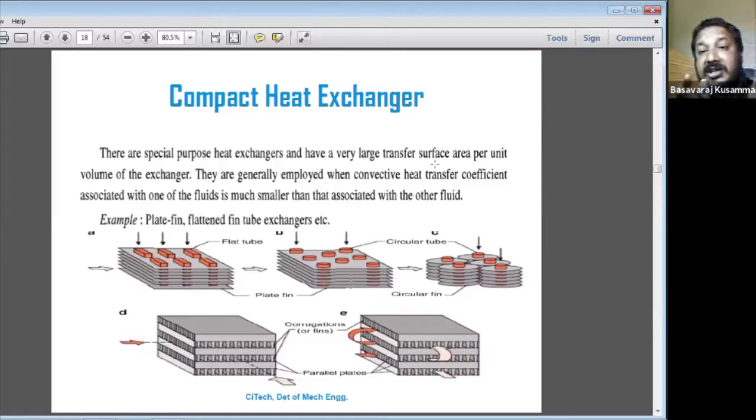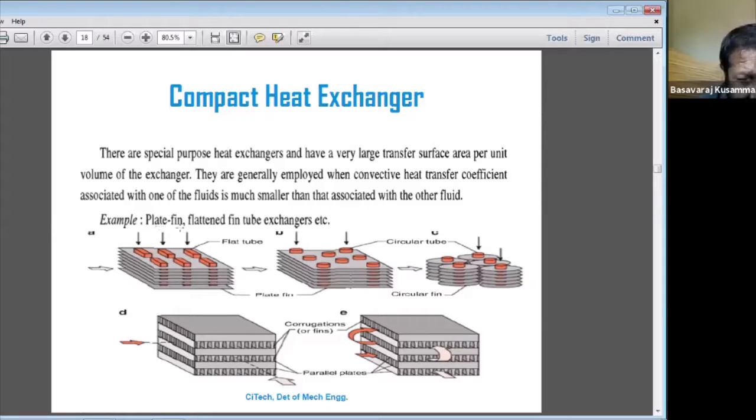Suppose the IC engine is there. IC engine has pins. Why? To increase the surface area, so the heat transfer also increases. Understand? So that is the case. A compact heat exchanger also has pins to increase the heat transfer.